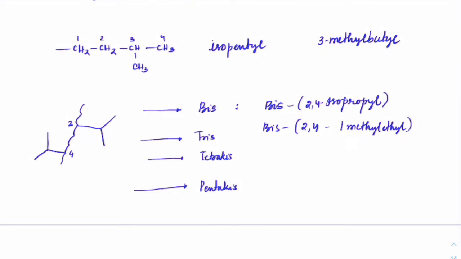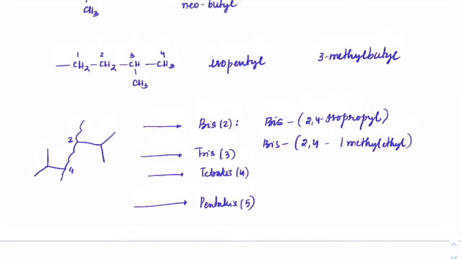Got it? So we do not write this as 2,4 di 1-methyl ethyl. We usually use the word bis. Bis itself represents 2 times. Remember this: bis means 2, tris means 3, tetrakis means 4, pentakis means 5, and so on. I'll show you more with examples. I'm just giving you the basic terminologies now.